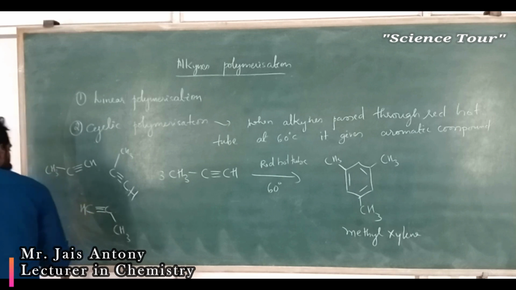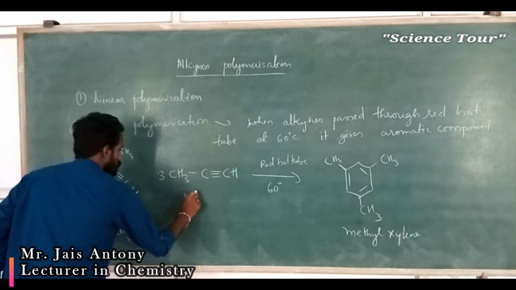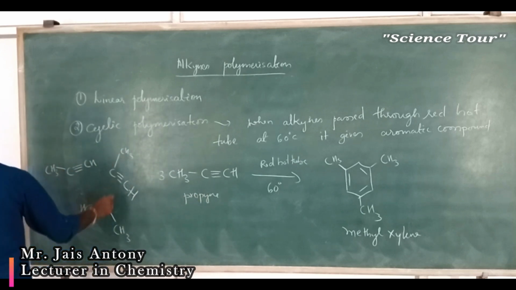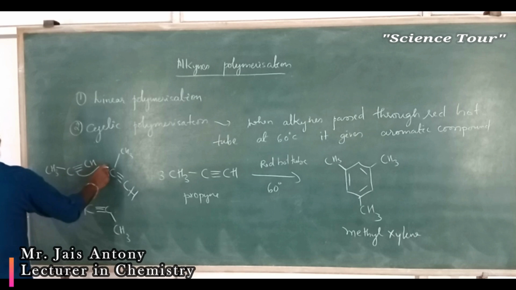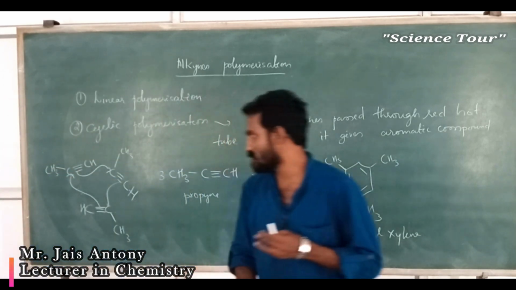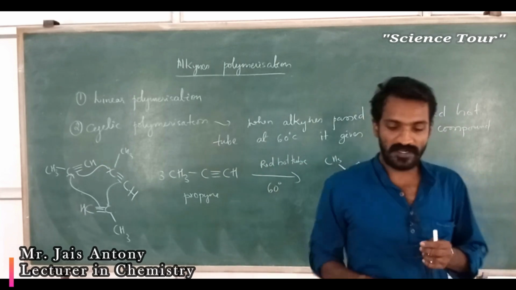This is actually 3 molecules of propyne: 1 molecule, second molecule, third molecule. This will go and attack this carbon, this will go and attack this carbon, this will go and attack this carbon, and it forms like this: methyl xylene. My dear students, these 2 are very important questions for 2 marks. Okay, for the exam this much is enough. That part is not required.